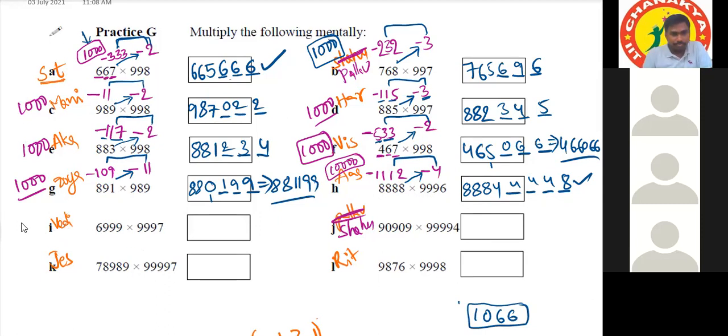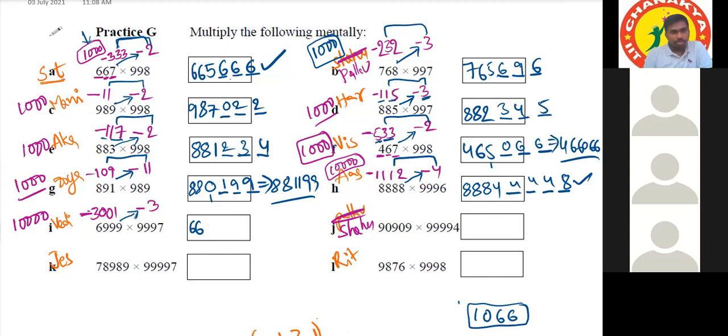Basics. 10,000 minus 6,999 is equal to 3,001. 3001. Correct. Yes, sir. Then 10,000 minus 9,997 is 3. Okay. And then 6,999 minus 3 is 6,996. 6,000... 996.